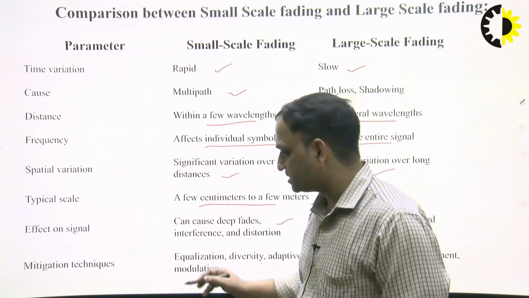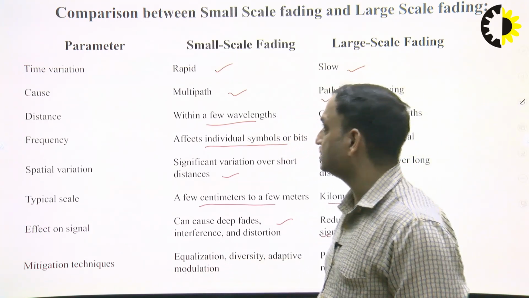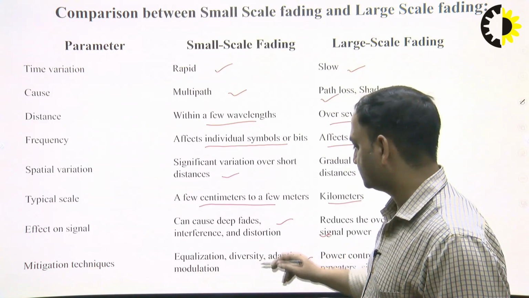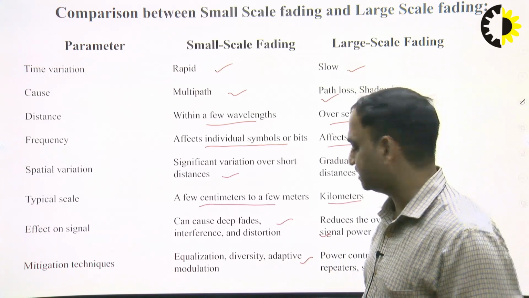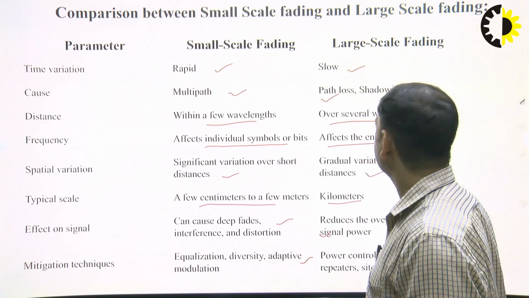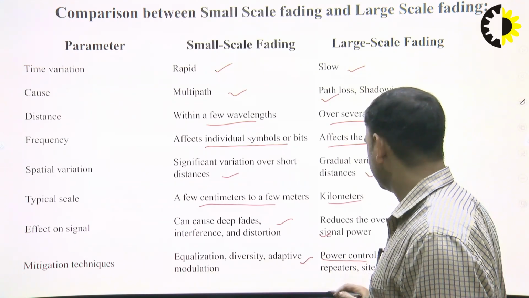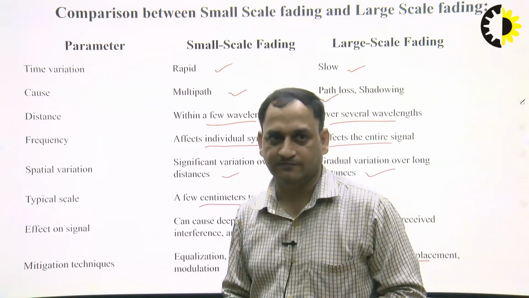Now last, what is the solution to reduce small scale fading? We use different equalizers and diversity techniques. Adaptive modulation techniques are also used for small scale fading. For large scale fading, we use power control techniques, antenna placement, repeaters and site diversity.